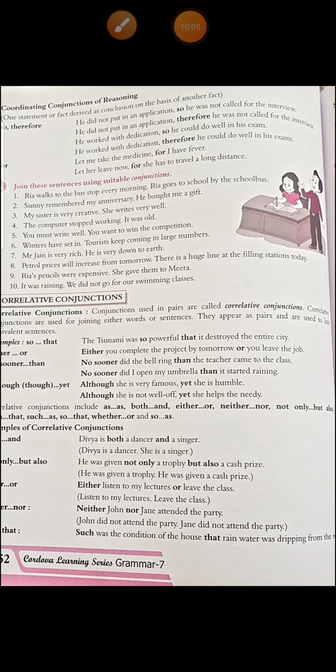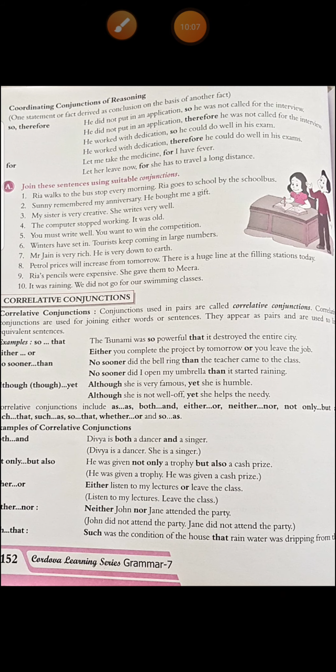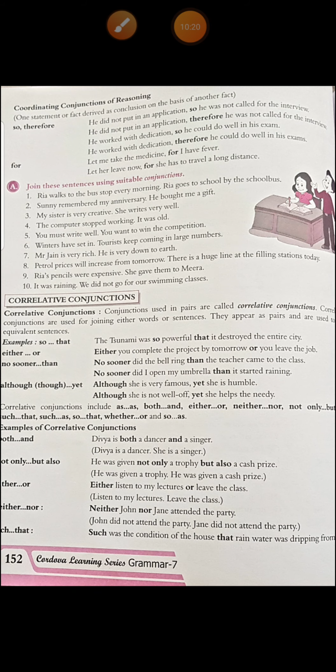See the first one. Ria walks to the bus stop every morning. Ria goes to school by the school bus. So what will be the answer? Ria walks to the bus stop every morning because she goes to school by the school bus. So you can see here that we have removed this full stop and we have used because and we have joined it. And we have used the pronoun she, because it doesn't look nice writing the name again and again.